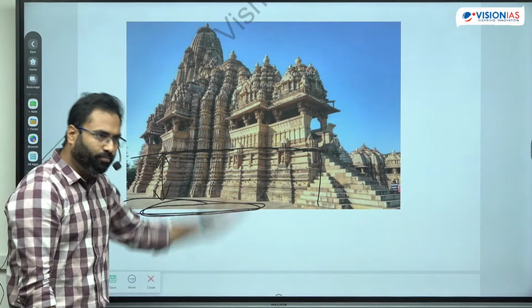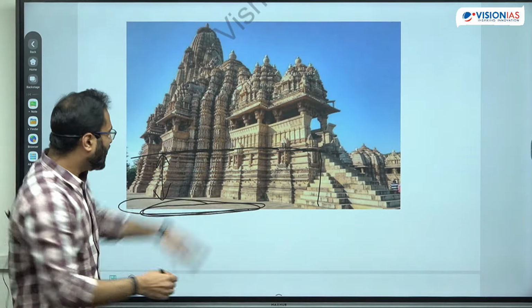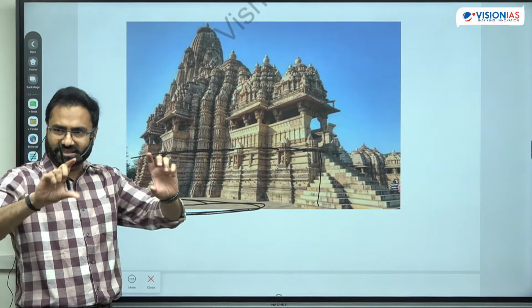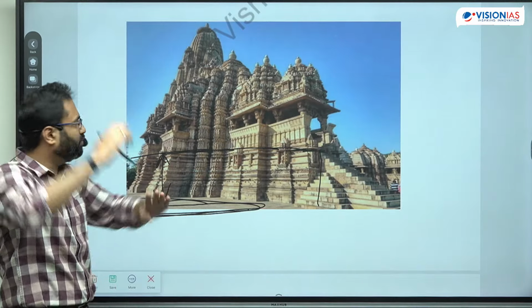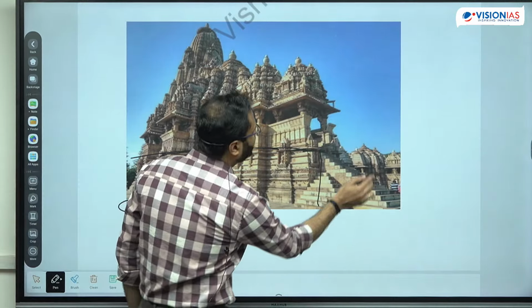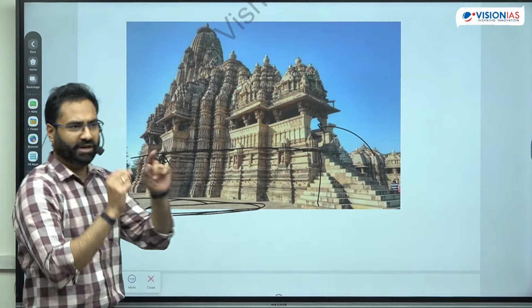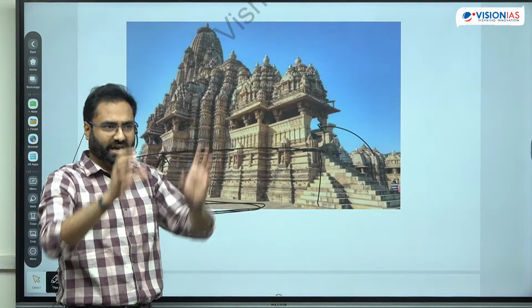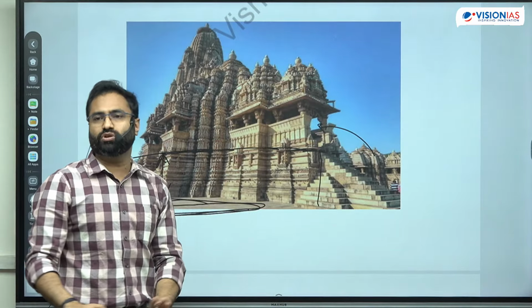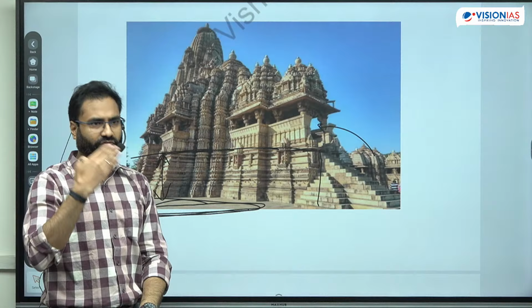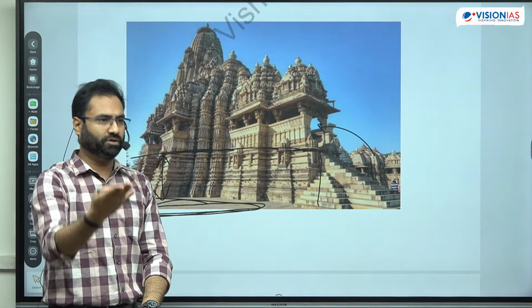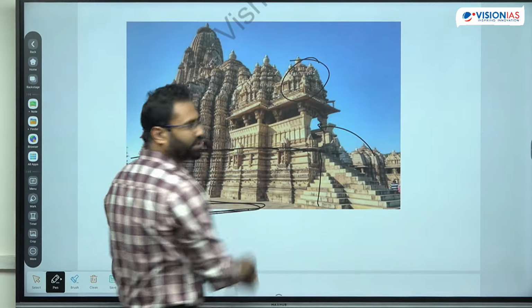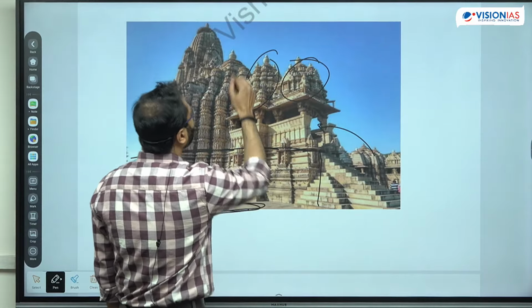Jagati is the bottom portion, which is the base. Adhisthana is the part of the temple only, which is also carved, and that is the uplifted part, just that much. Then there is going to be this particular mandapa, from where you enter. This is generally known sometimes, if it is half built, as Ardha Mandapa, and sometimes it is also known as Mukha Mandapa, because for the first time you are going to have the sakshat darshan of the deity, meaning you are going to see the deity in front of you. Now this is the Mukha and Ardha Mandapa, then this is Mandapa, this is Mahamandapa.